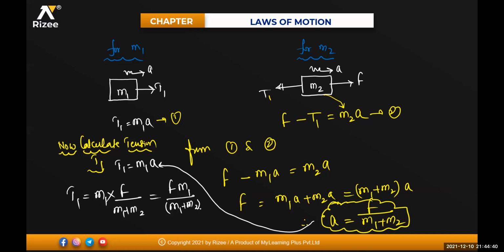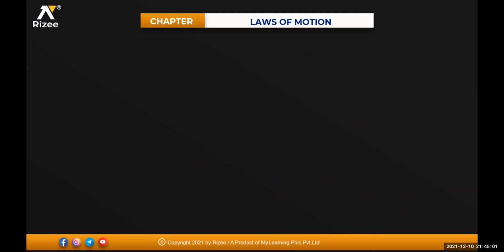And see, we are talking about a frictionless surface. We are not introducing the concept of friction here. Capital F is your applied force, in the front direction. Tension T1 is in the opposite direction. There is no friction. We are not talking about any friction force. Clear for everyone? Yes, sir. Sure. Let me give you one more example.